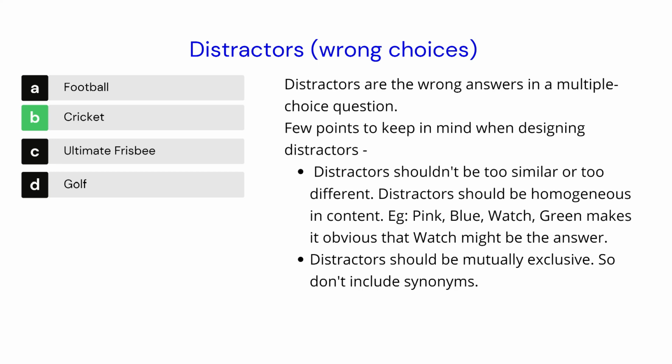So distractors should be homogeneous in content. You cannot give pink, blue, watch, green and make it obvious that watch might be the answer. And distractors should be mutually exclusive, so don't include any synonyms of the same word in the distractors.